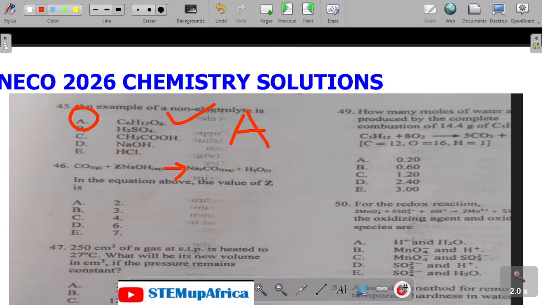In the question above, what is Z? Z is attached to sodium, which here is 2, meaning Z must be 2, which is A.